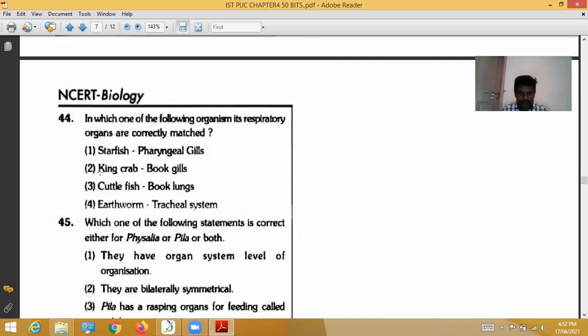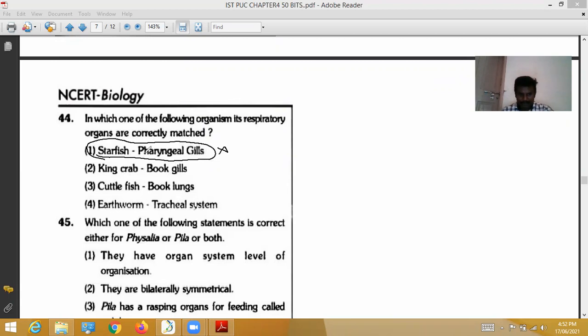Next, question 44. In which of the following organisms are respiratory organs correctly matched? So here four options are given. Respiratory organs are correctly matched in which of them? See here, starfish, pharyngeal gill slits. Actually, starfish does not have pharyngeal gill slits, so it is a wrong option.